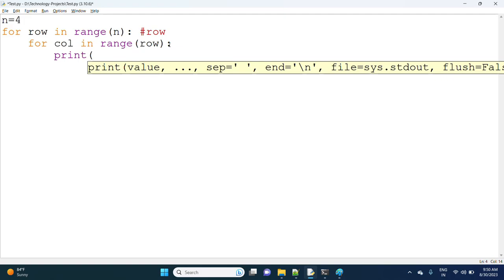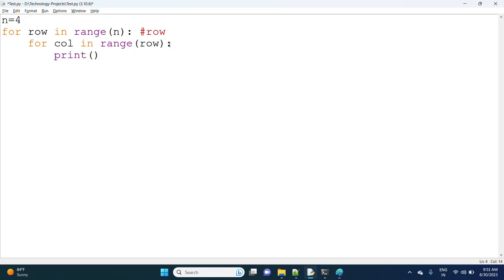Print star. Print star. Observe here, now we will not get the stars in the same line; it's going to print in different lines. Instead, to get them in the same line, we have to use the end attribute.